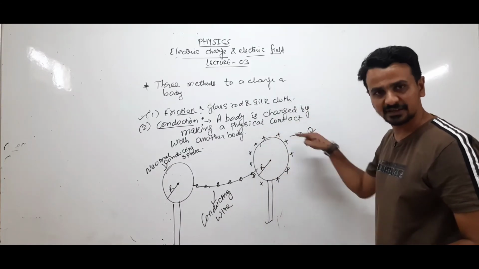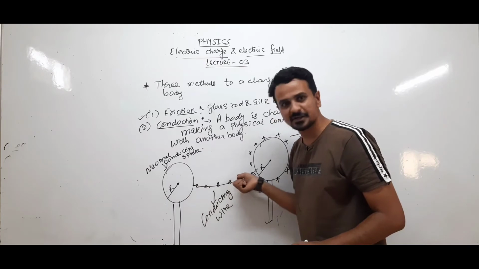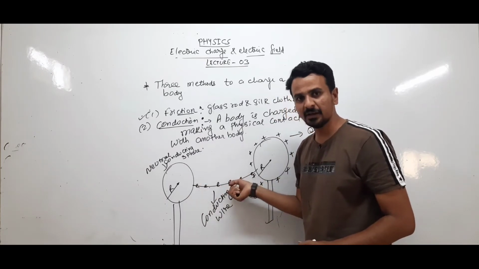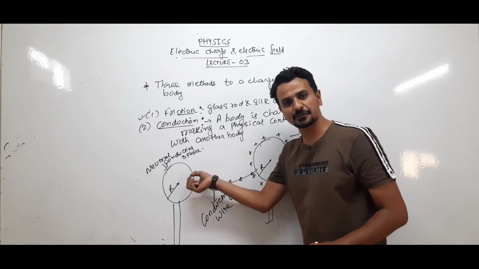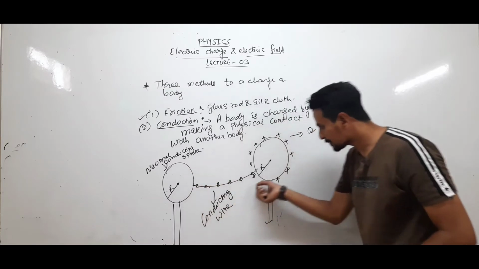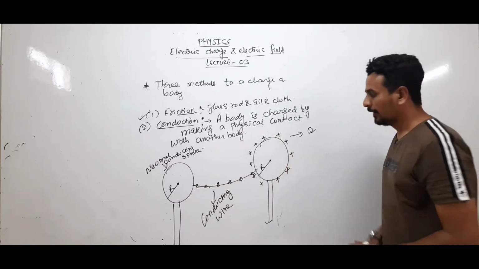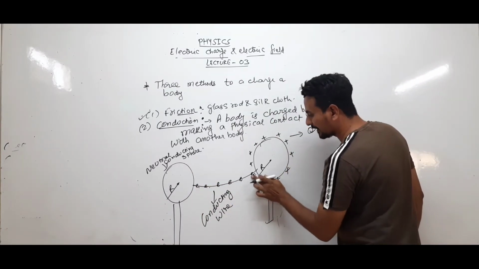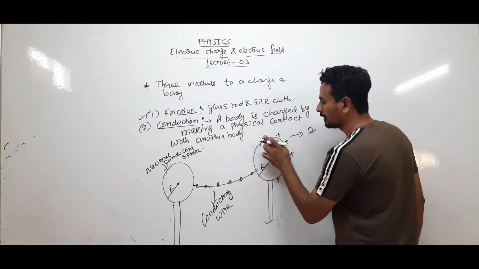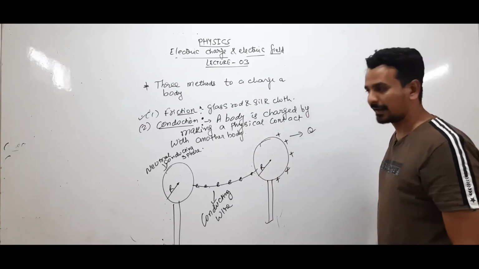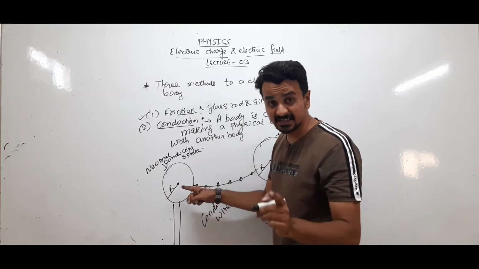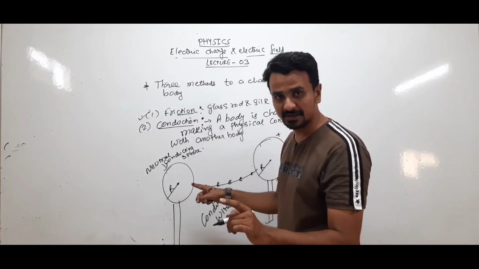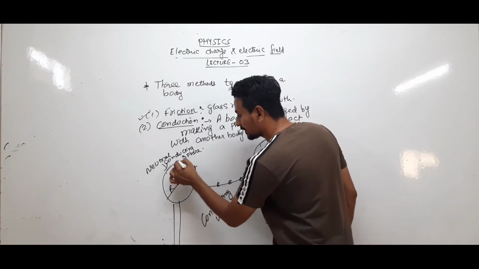So these 6 electrons will neutralize 6 positive charges, and this body has lost 6 electrons, and electrons are negatively charged, so it will gain 6 positive charges.